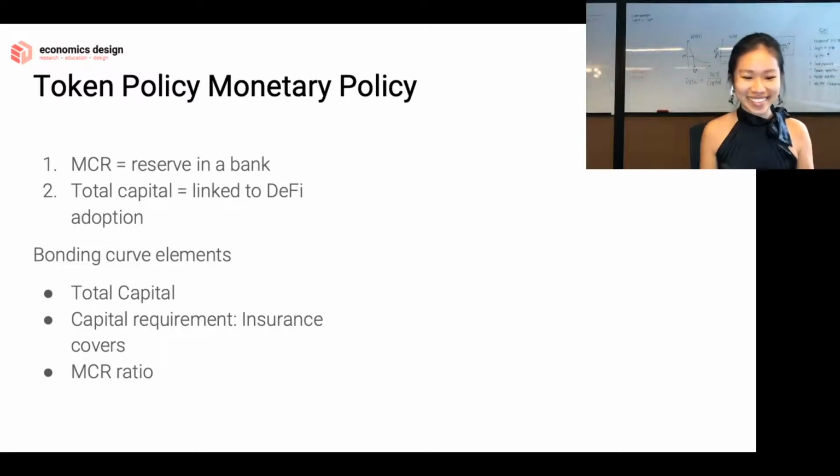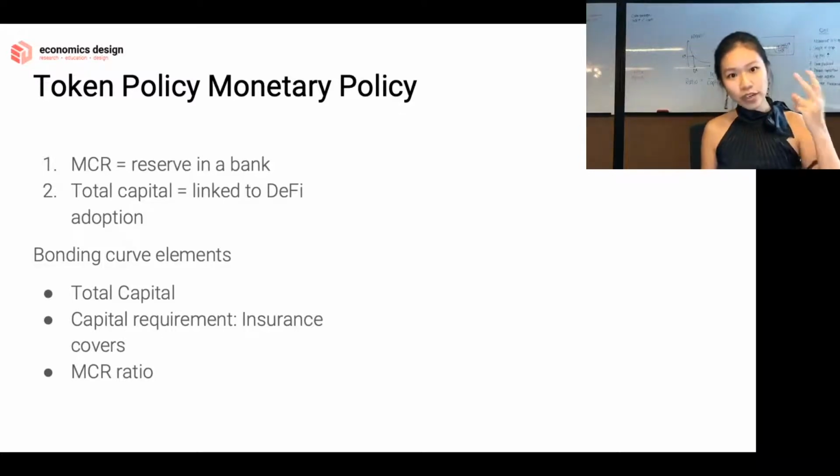How cool is that? And because of that, we're going to look at three elements in the bonding curve. The first one, as you can imagine, is the total capital. The second is the MCR, so the capital requirement. And this capital requirement is important, so in case anything happens, this minimum capital can be used to cover the insurance. And lastly, it's the MCR ratio.